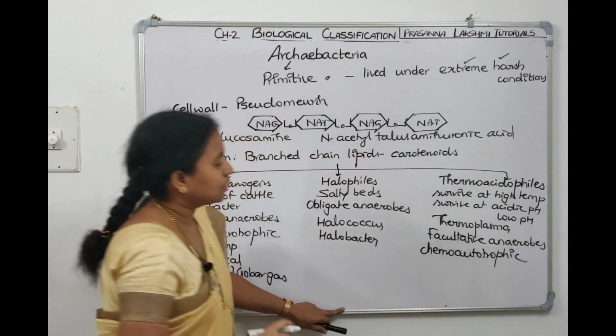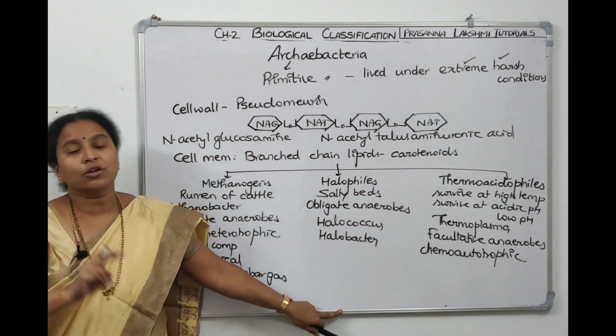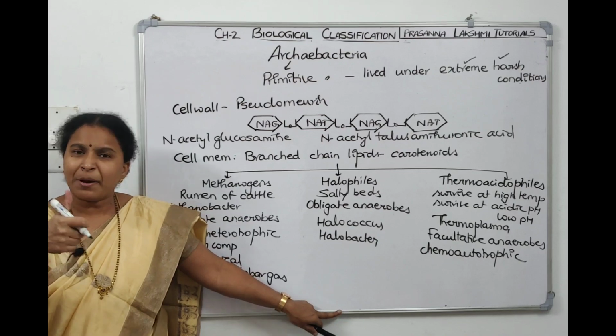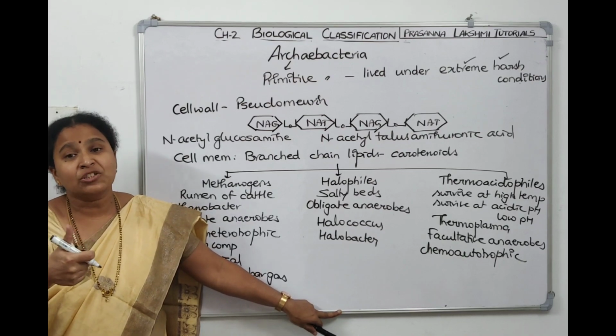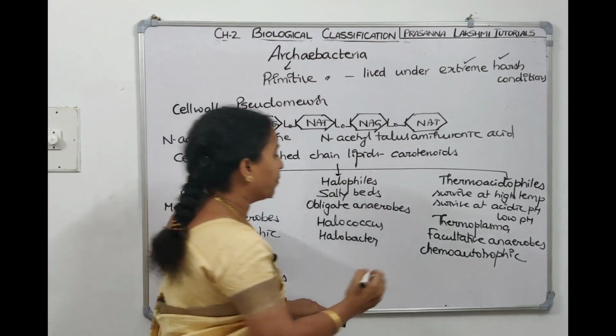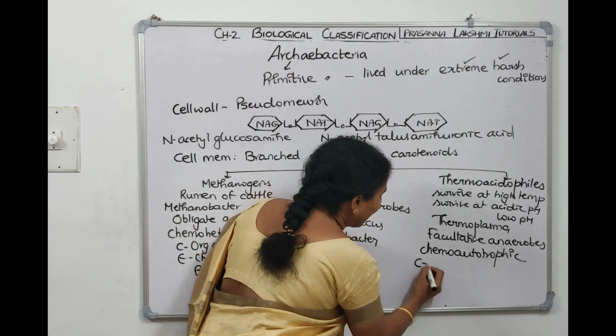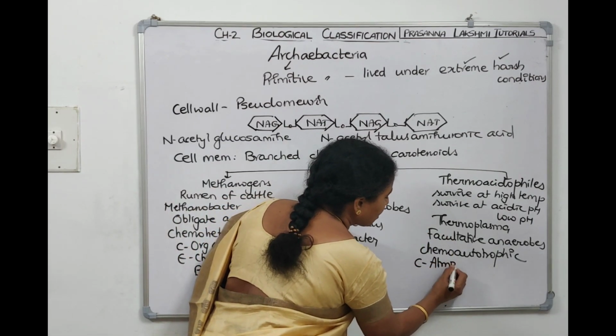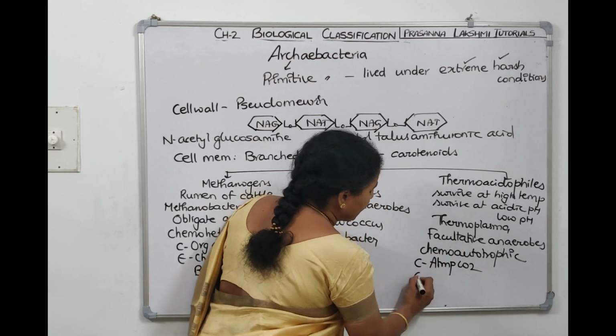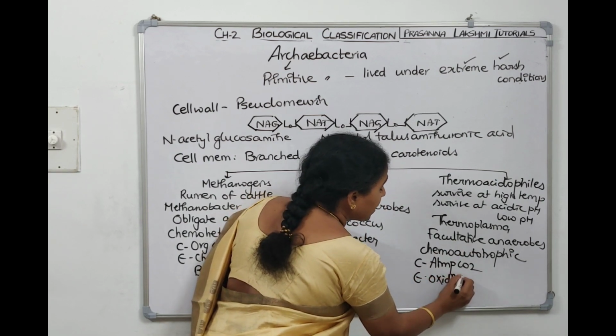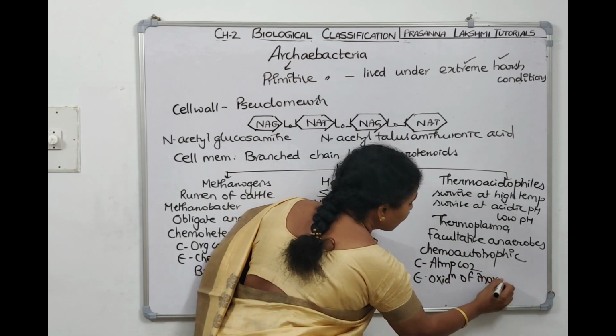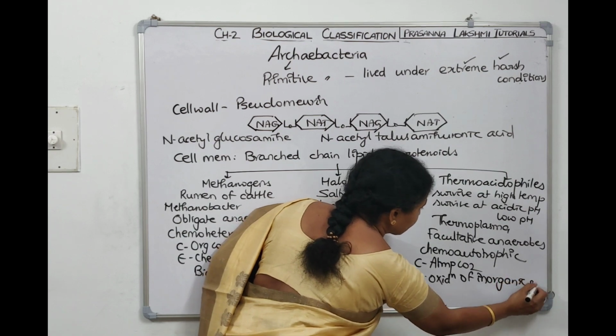What do you mean by chemoautotrophic? Carbon from atmospheric carbon dioxide and energy from oxidation of inorganic substances.